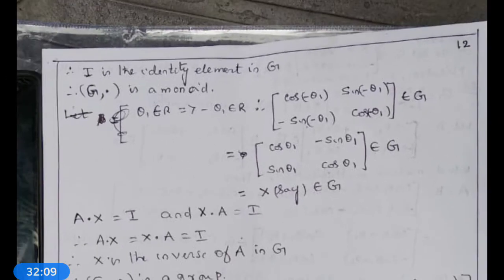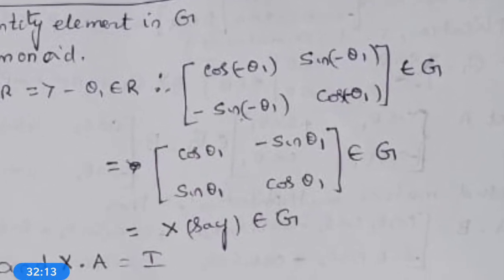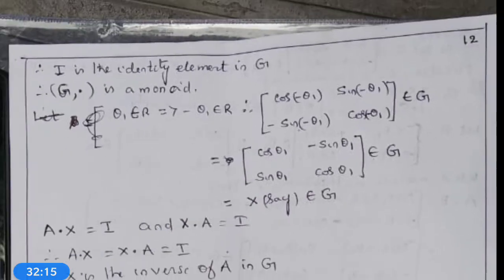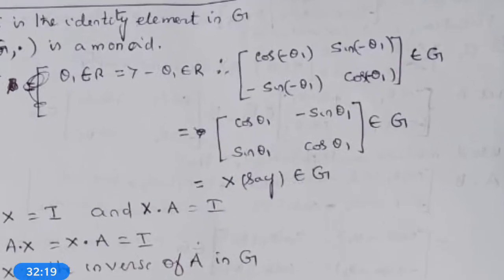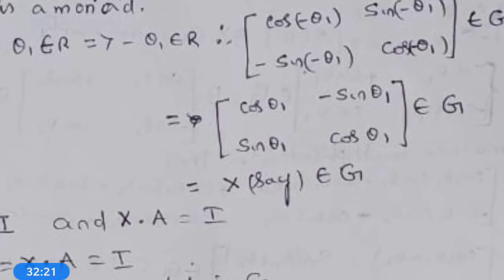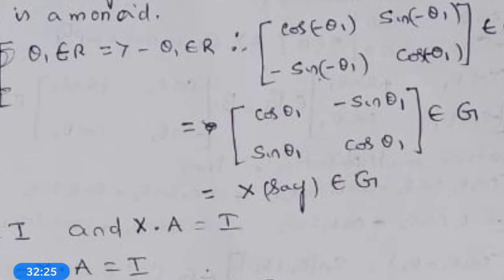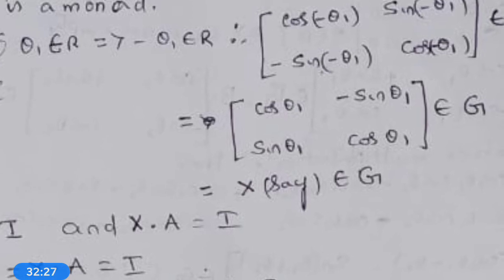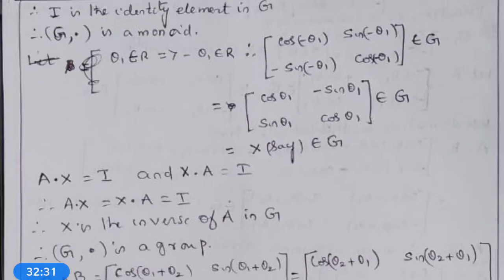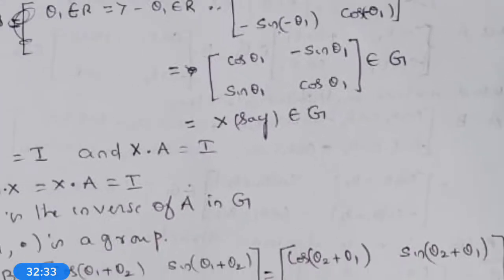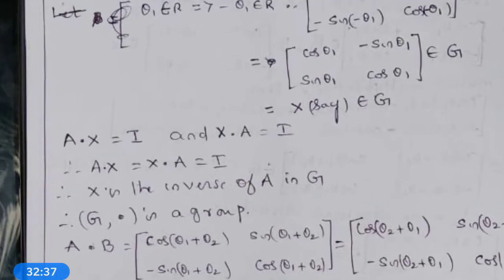Because minus theta 1 belongs to R, this belongs to G. What is cos(minus theta)? Cos theta. What is sin(minus theta)? Minus sin theta. So this can be written as cos theta 1, minus sin theta 1, sin theta 1, cos theta 1. So this belongs to G, say X. Now this X belongs to G. Let A belong to G, X belong to G. What is A dot X?